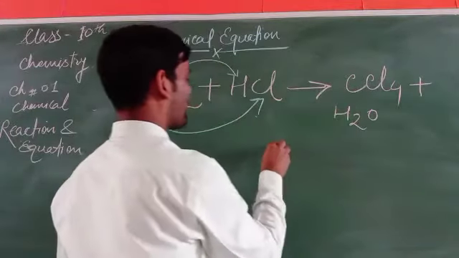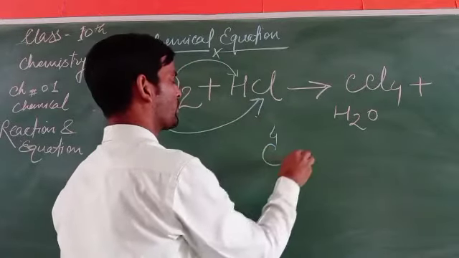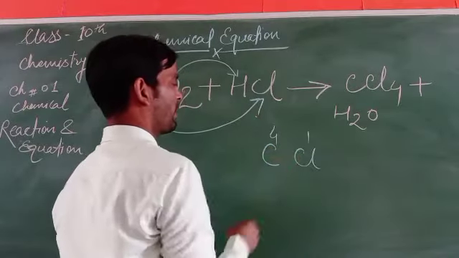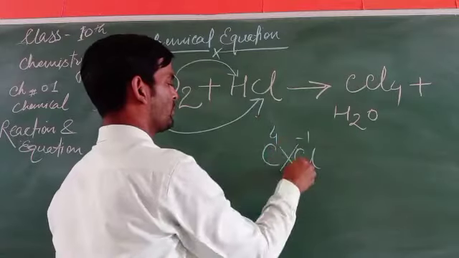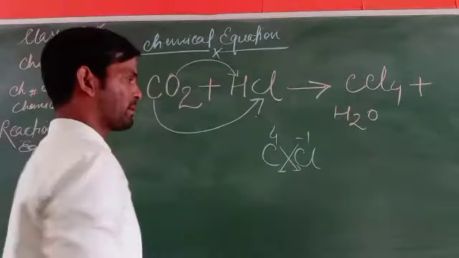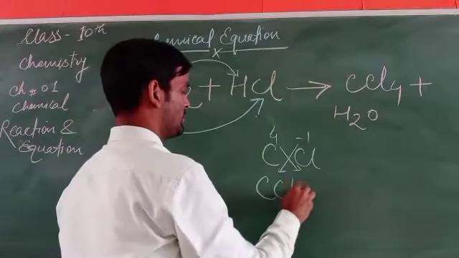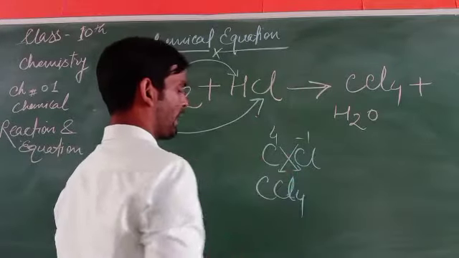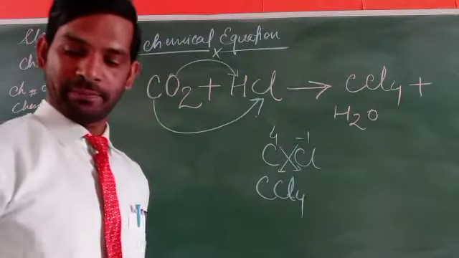The carbon having valency 4 and chlorine having valency 1, they can cross multiply, and then CCl4, carbon tetrachloride, will be formed.